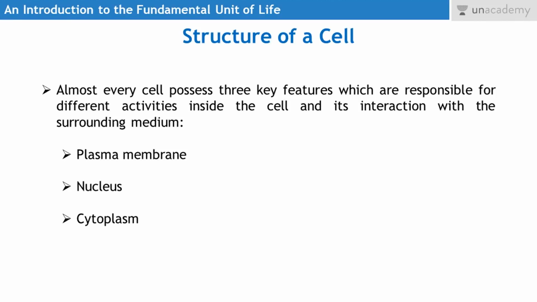Almost every cell possesses three key features which are responsible for different activities inside the cell and its interaction with the surrounding medium, and these are the plasma membrane, nucleus and cytoplasm. These are the three features which almost every cell contains. We will see them one by one in our upcoming lessons.